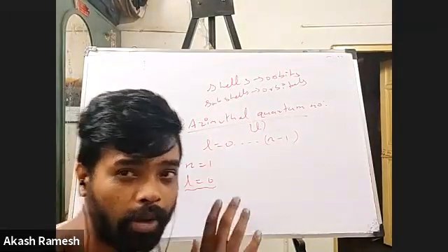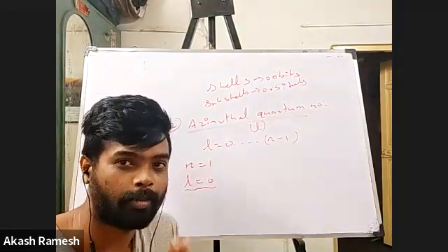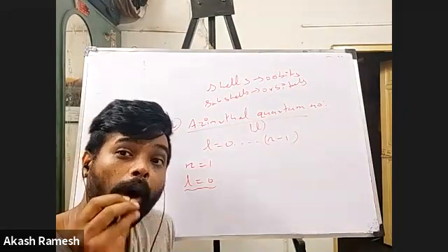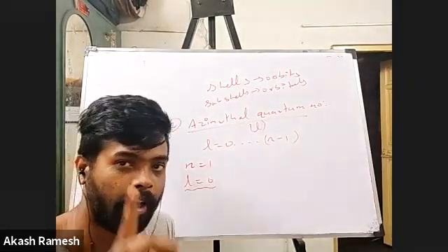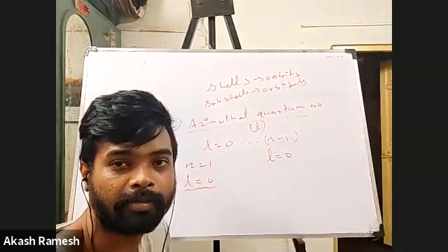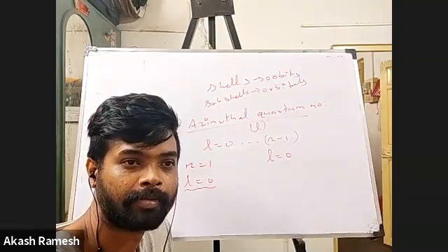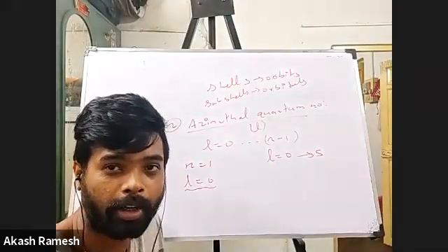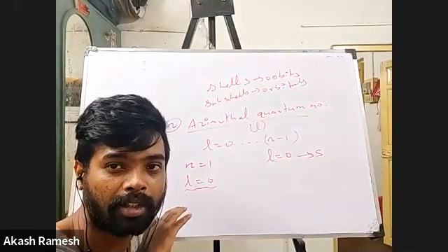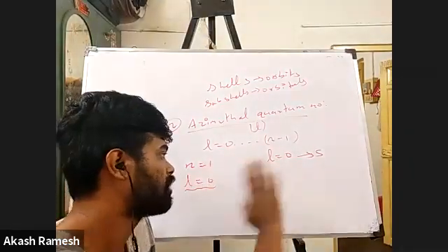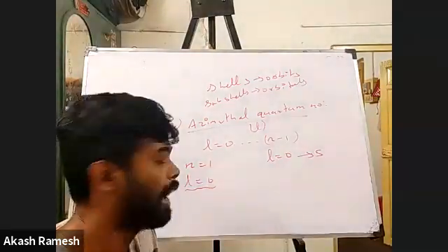And I told you, depending on what the value for the azimuthal quantum number is, you will be able to predict what the subshell or the orbital is. Whenever you see L is equal to 0, it corresponds to which subshell? S subshell. If you don't understand the concept of orbitals, entire 11th and 12th chemistry is gone. I'm telling you, you have to know this. So L is equal to 0 corresponds to S subshell.